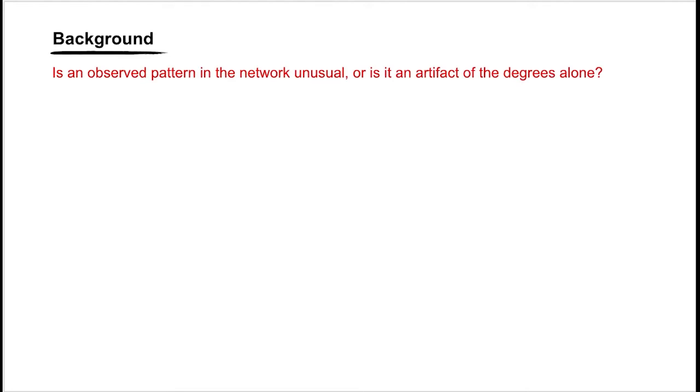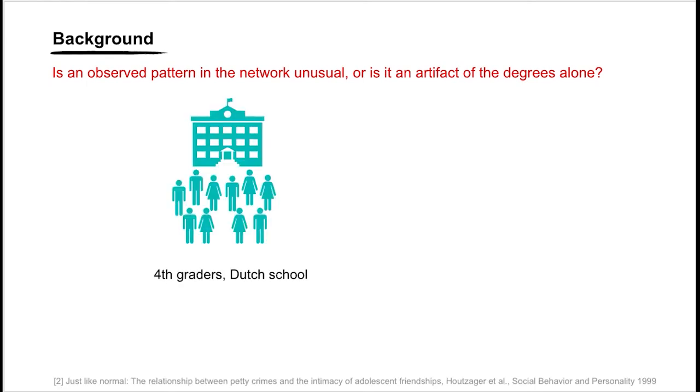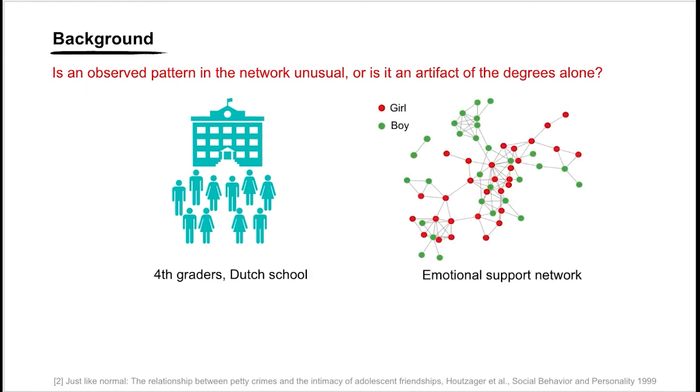Oftentimes, when analyzing patterns in networks, we come across the question of whether an observed pattern is really unusual or is it simply a consequence of the degrees alone. For example, consider a dataset of 4th grade students of a Dutch school. Here's a network where each node is a student and two students are connected if they give and receive emotional support, obtained from a survey that the students filled out.